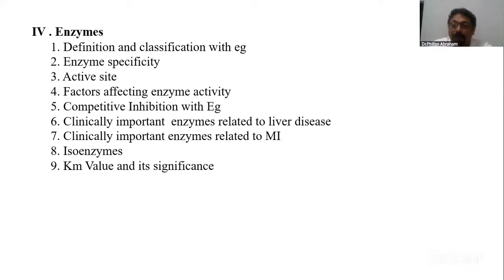Isoenzymes can be a short note. You are supposed to write, first, the definition, then write some examples. As you know, CPK has 3 isoenzymes, LD has 5 isoenzymes. Write the examples. Then say the biochemical reason for isoenzyme formation. We have 5 reasons. Then how we differentiate or identify them. What are the methods by which we differentiate them? In other words, what are the features which differentiate them? Okay, so that much about isoenzymes.